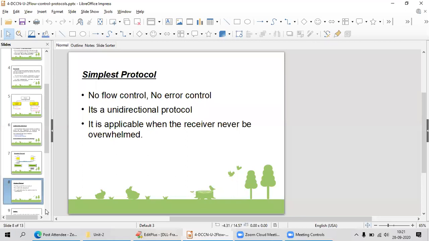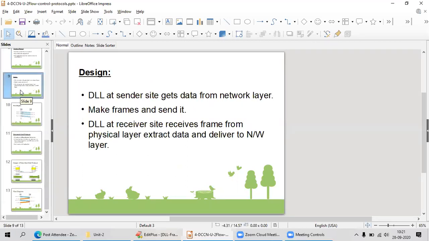The data link layer will remove the headers and forward the data to the next layer. The receiver side receives frames from the physical layer, extracts the data and delivers it to the network layer. Simply, it is not going to do anything else. It takes the data from the frame and forwards it to the network layer. How the data transmission happens, we are going to see in the next slides.